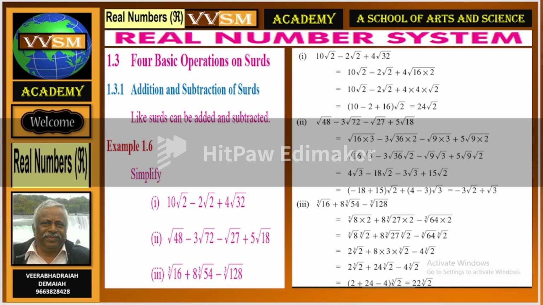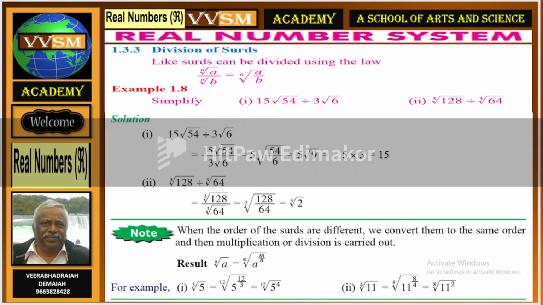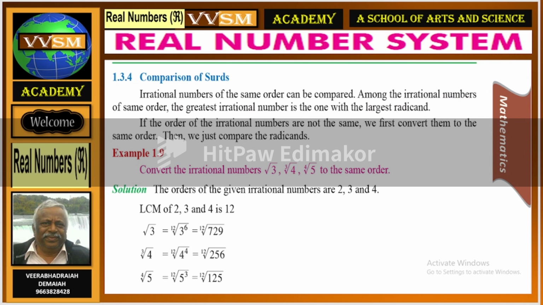Four basic operations on surds: addition and subtraction of surds. Solve all the problems given. Multiplication of surds. nth root of a into nth root of b is equal to nth root of ab. Like this, you can solve the problems given. Division of surds. nth root of a divided by nth root of b is equal to nth root of a by b. Like this, you can solve the problems. When the orders of the surds are different, we convert them to the same order and then multiplication or division is carried out.